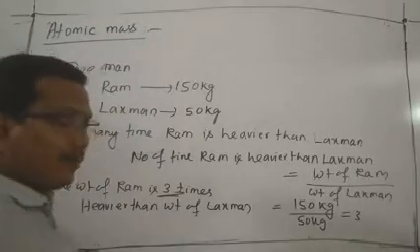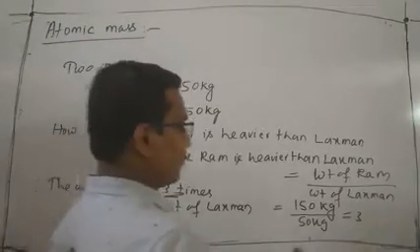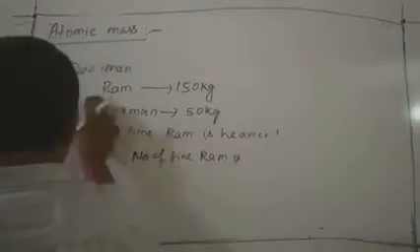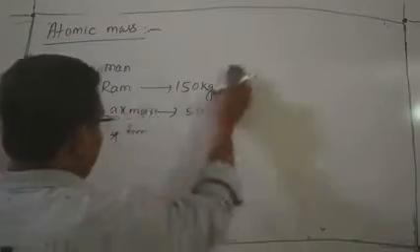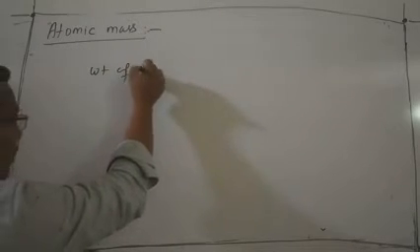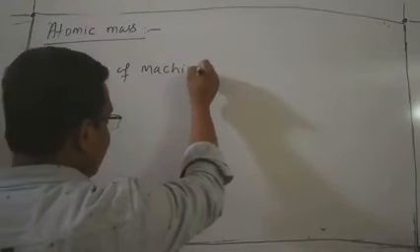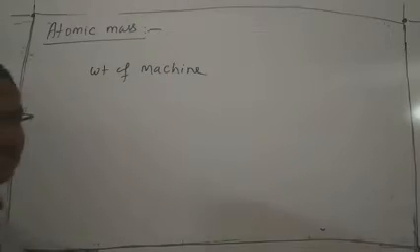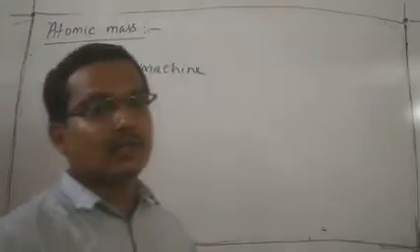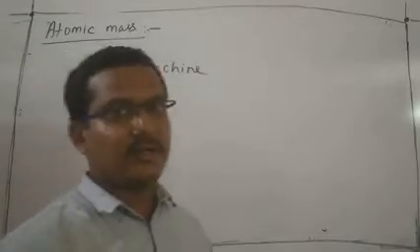It is very difficult to measure the weight of an atom. Generally, we know that the weight of any body is calculated with the help of a weight machine. But the weight machine is not able to calculate the very small weight of an atom.